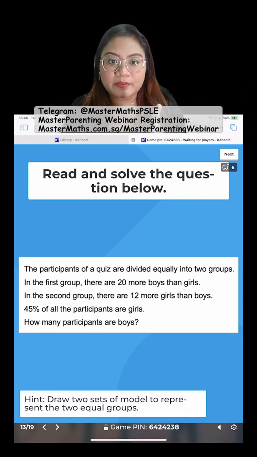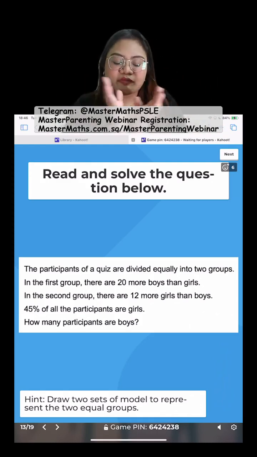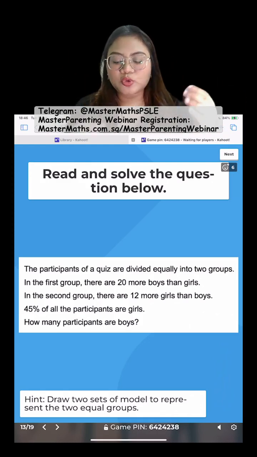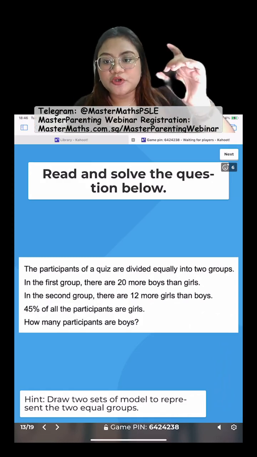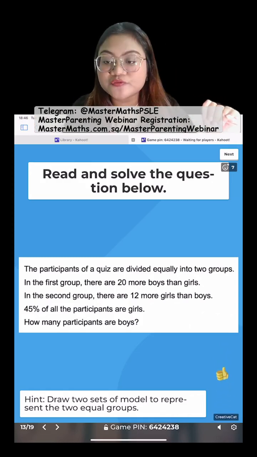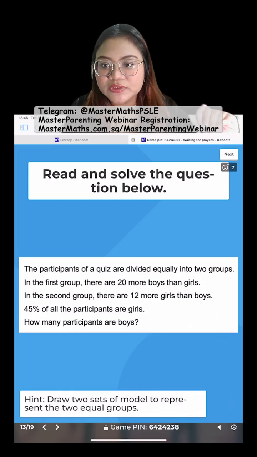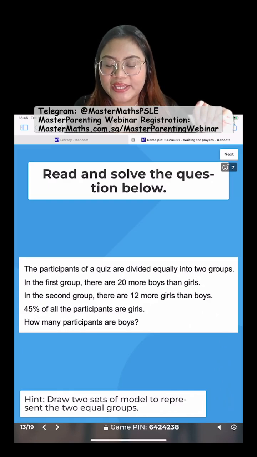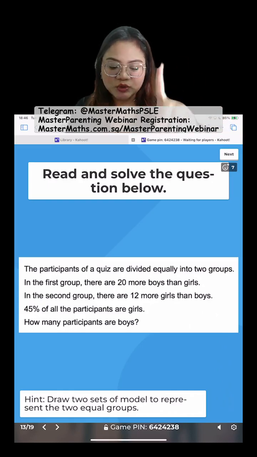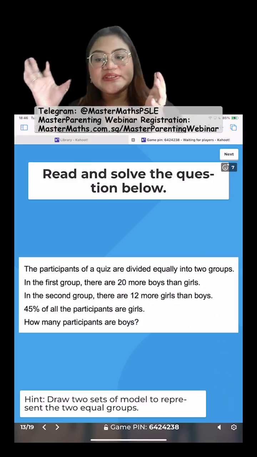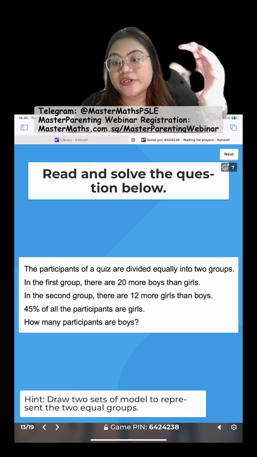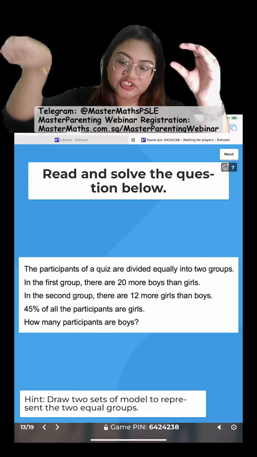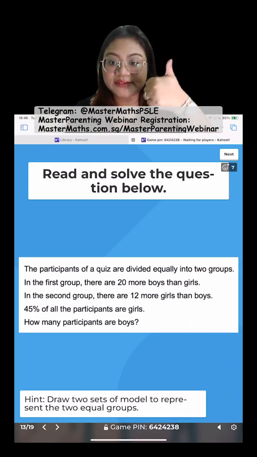Alright, so I repeat one more time. The first set of model is from the first line. 20 more boys than girls. The pin is 6424238. So one more time, 20 more boys than girls. So you draw the boys, you draw the girls. Make sure the boys got 1 extra 20. Okay, like that can already, right?